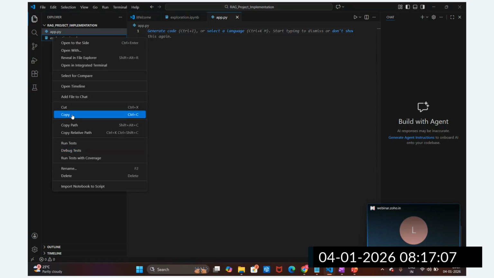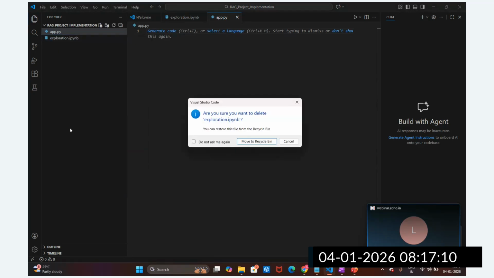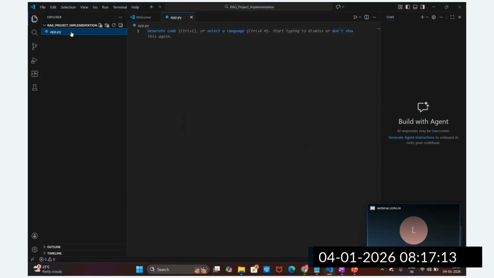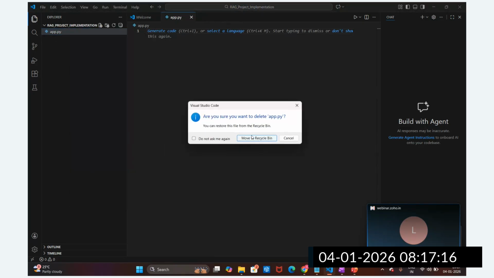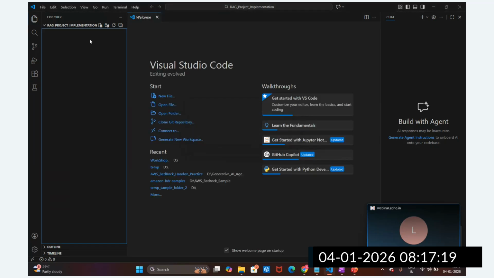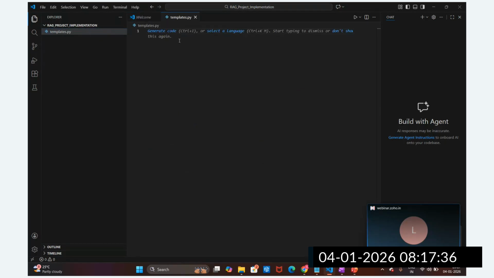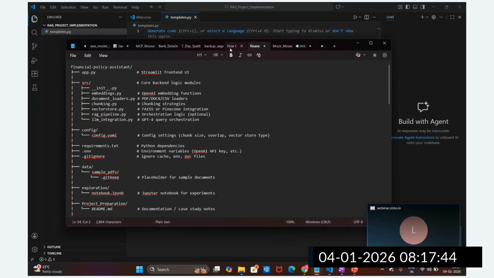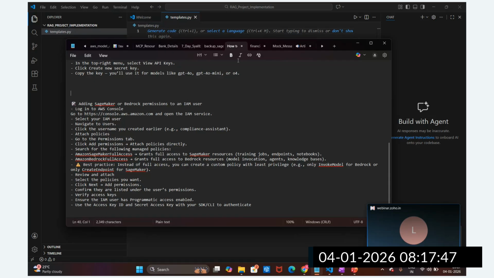I'm not going to create this manually. I'm going to create only one file manually, and later the whole folder structure is completely automated. So you can see I'm going to create this template.py file. Here is some code, guys. I can write this manually, but it will be time consuming, so let me paste this code. Okay, just one second.